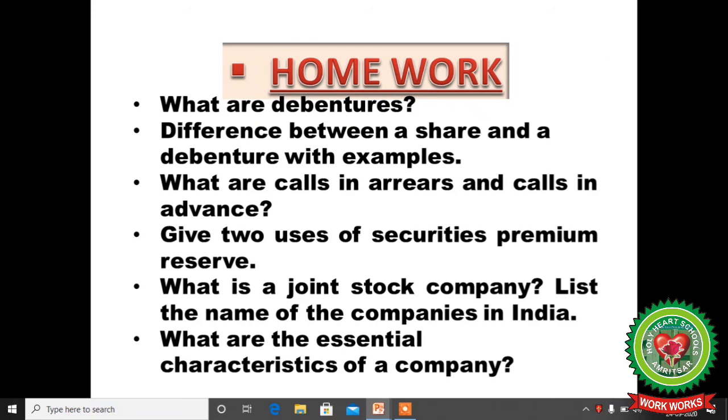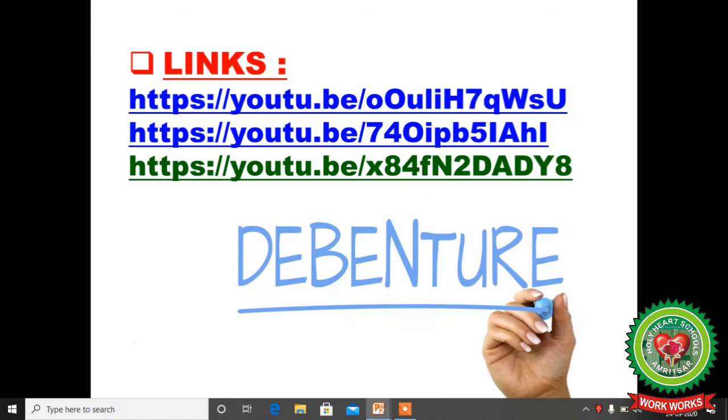Now it's time for your homework questions. What are debentures? Difference between a share and a debenture with example. What are calls in arrears and calls in advance? Give two uses of the security premium reserve. What is a joint stock company? List the names of the companies in India. What are the essential characteristics of a company? These are all your homework questions.